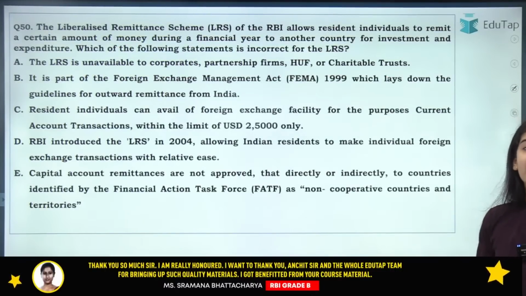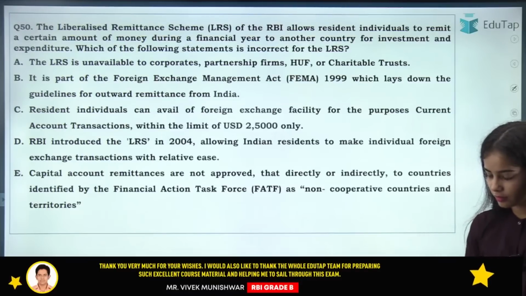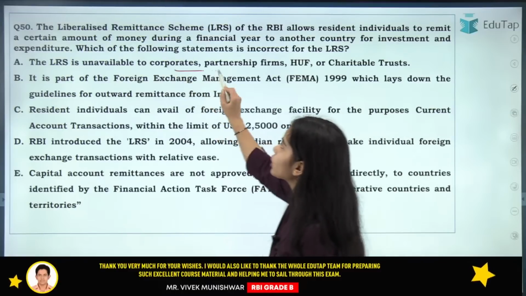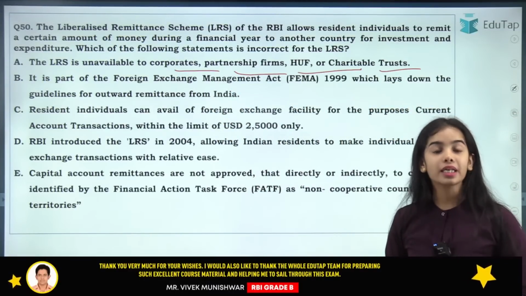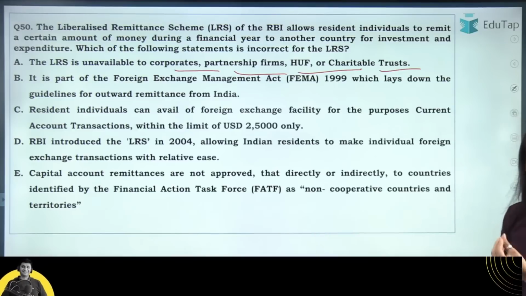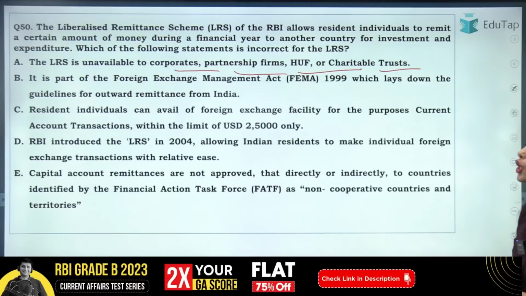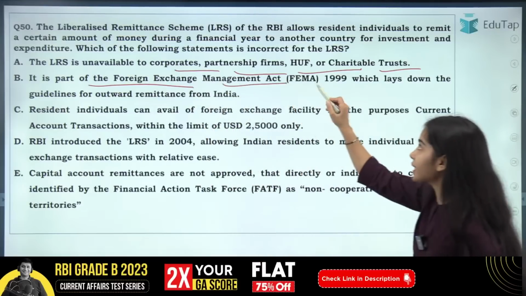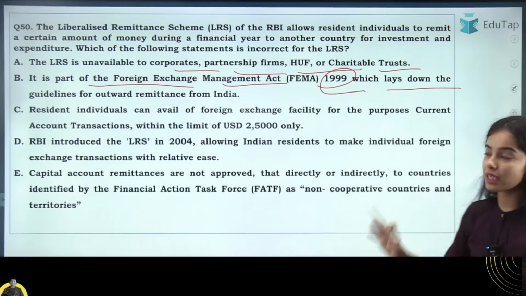Now we have discussed the LRS scheme a lot. So try to give the right answer of this one. The LRS is unavailable to the corporates, partnership firms, HUF and the charitable trust. So this is correct. The LRS is only provided for the resident individuals for the outward remittances to send the money. It is part of the Foreign Exchange Management Act 1999, which lays down the guidelines for the outward remittances from India. This is correct.